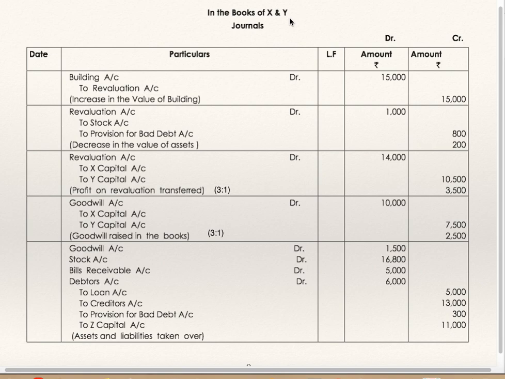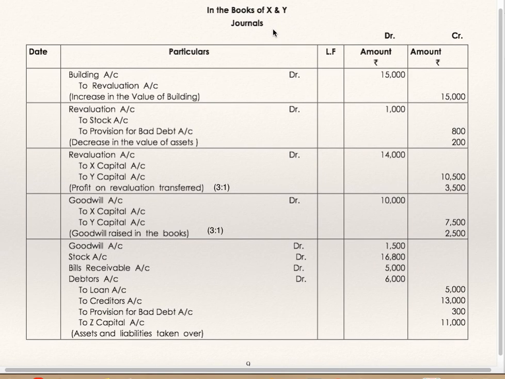Now in the books of X and Y, we'll see journal entries. Building account debit to revaluation, increase in the value of building. Revaluation account debit to stock, to provision for bad debts, decrease in the value of assets. Revaluation account debit to X and Y, profit on revaluation transferred to X and Y in the ratio 3:1. Revaluation credit is 15,000, revaluation debit is 1,000, profit is 14,000.